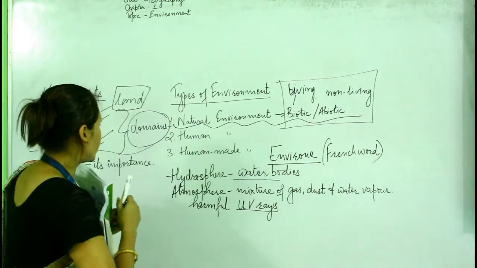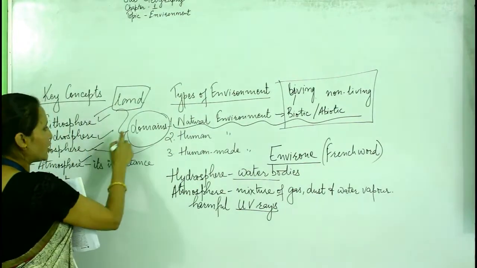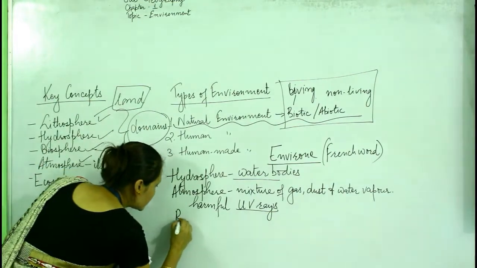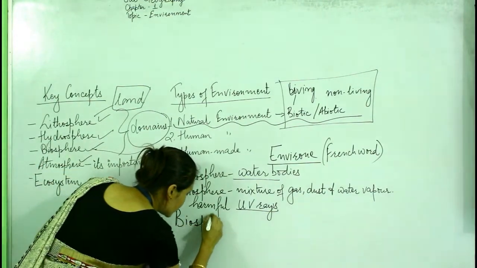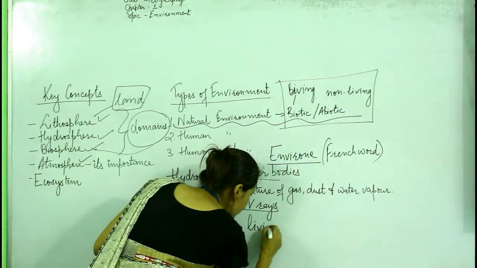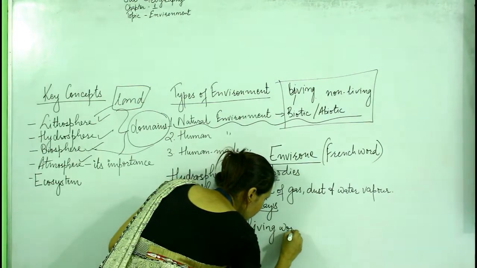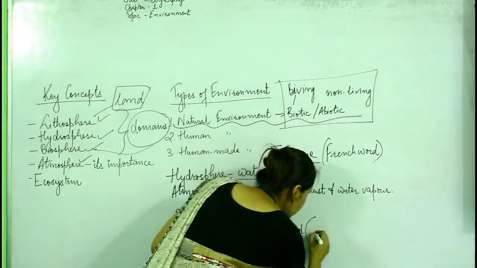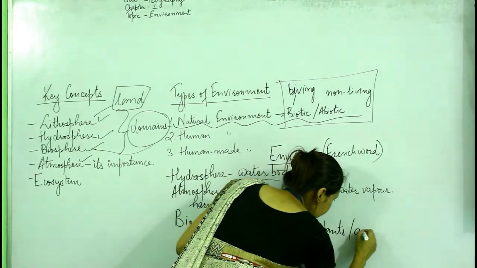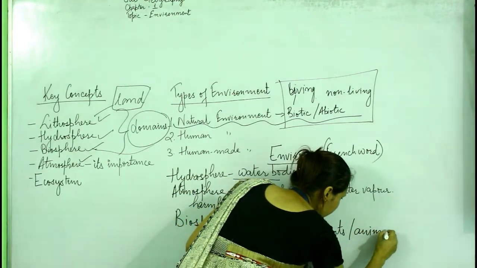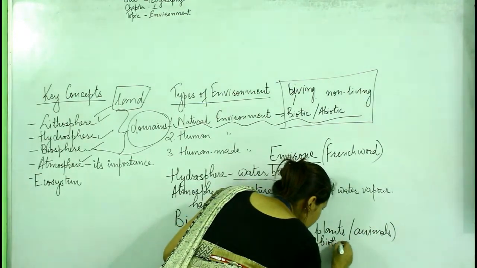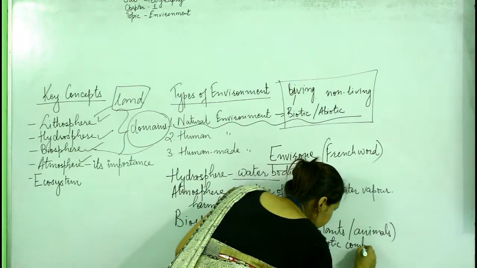Understood? So biosphere is another domain of environment. This is also called the living world, which consists of both plants and animals, meaning biotic components.